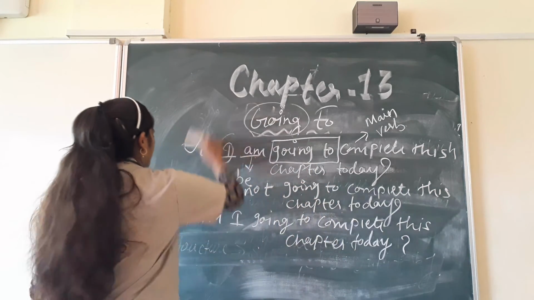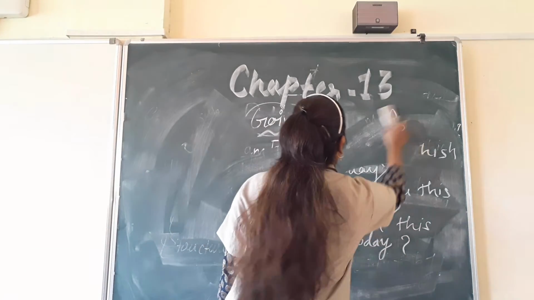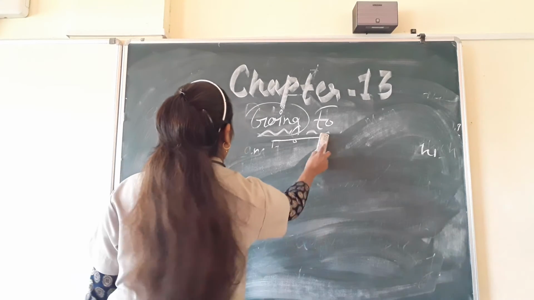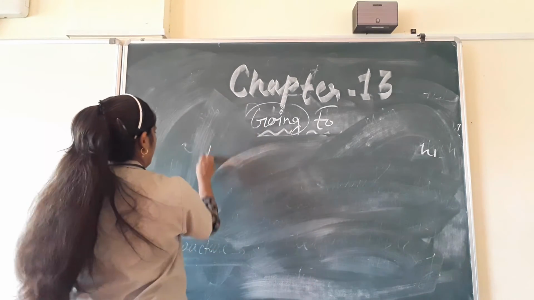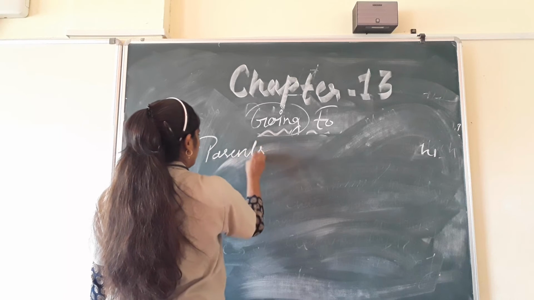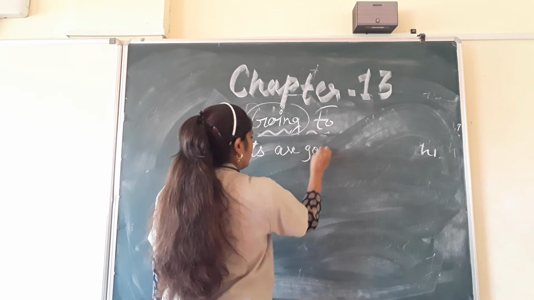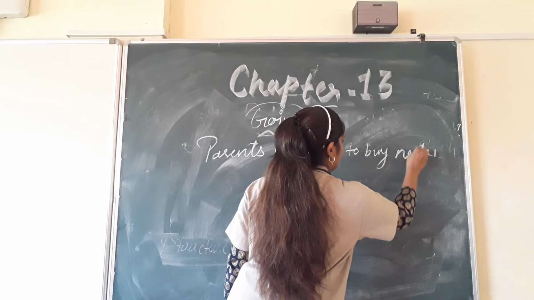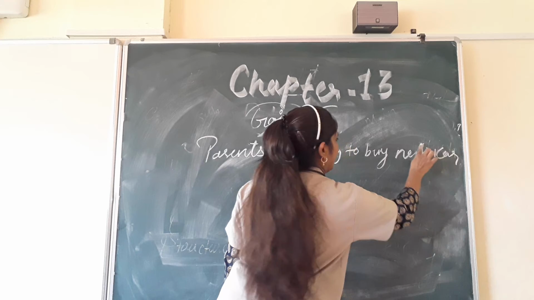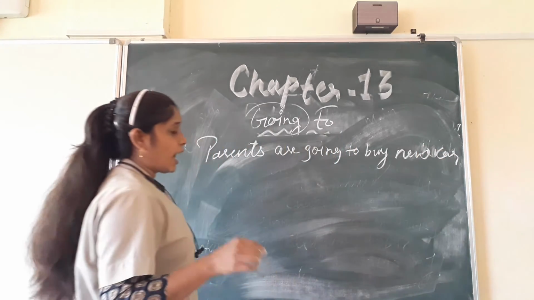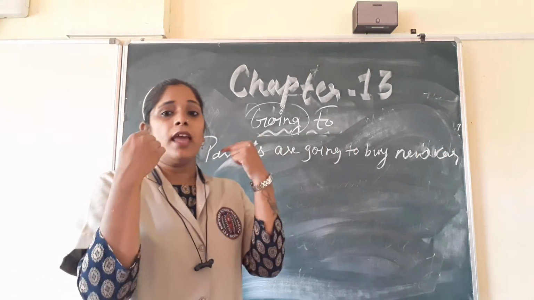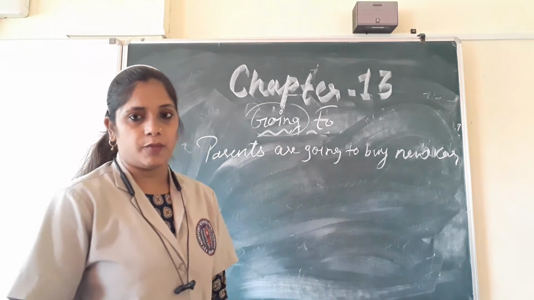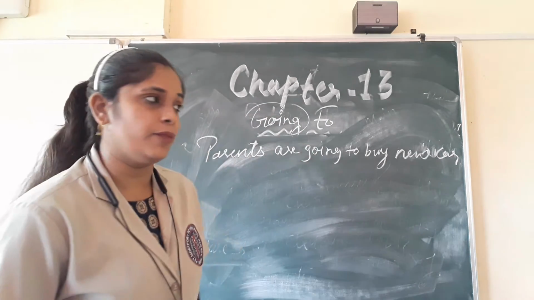Okay. Now I will take one more example. Parents are going to buy new car. Okay, parents are going to buy new car. It means in future this action is going to happen. Okay, see, parents are going to buy new car. We are sure that parents will buy new car in future.